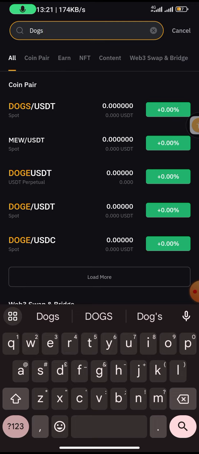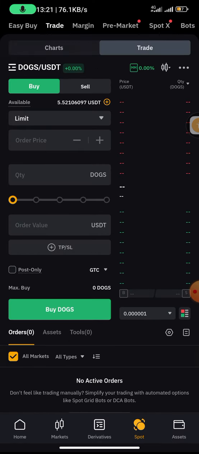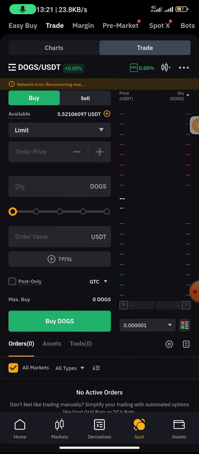Click on it. For people that want to convert to USD, that you don't know how to convert to USD, just click on it. So if you want to sell immediately, this is the simplest way to do it. Because there is too much traffic on all the apps currently now, the network or system connection might be giving you problems. So you just have to wait, calm down.